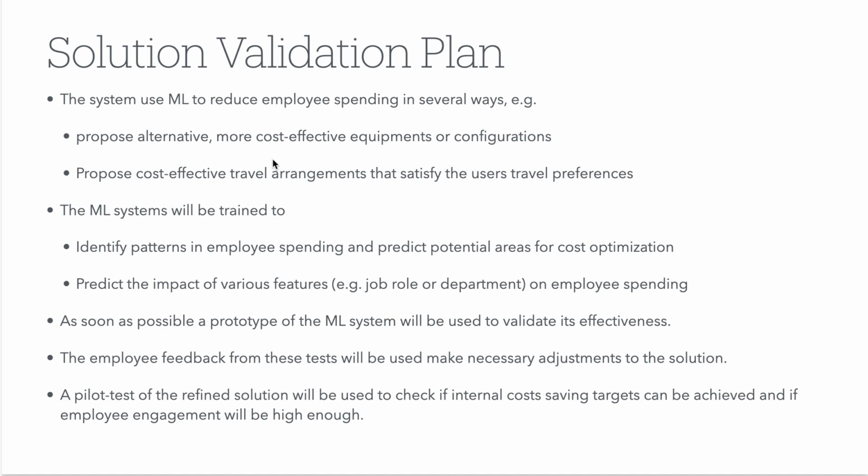Then the system will be trained to identify patterns in the spending and predict the potential areas for cost optimizations, for example, moving from an iPhone to an Android device. And it will also detect the dependency on the employee properties, the job role, department, organization.